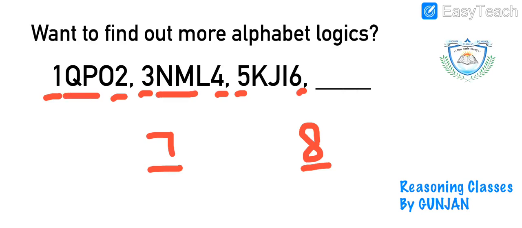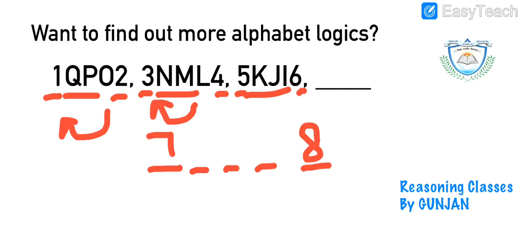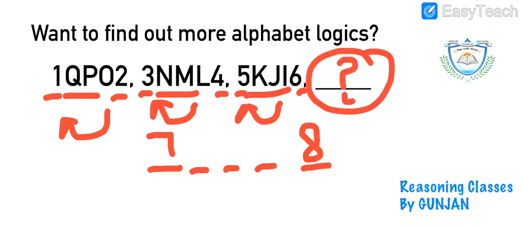And here we can see there are 3 alphabets. So we will have 3 alphabets. As you can see, it's OPQ. I am reading it from the right hand side. LMN, IJK. Yes, so basically the alphabet series is written in the reverse order. So what will be our next alphabetical pair? It will be F, G, H. So that we will have IJK. Okay.